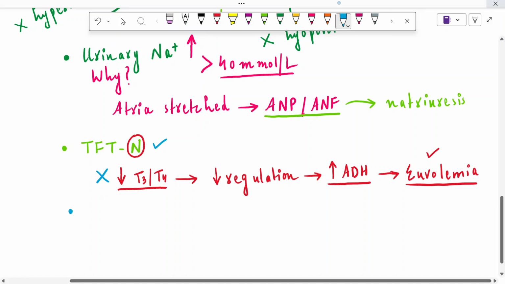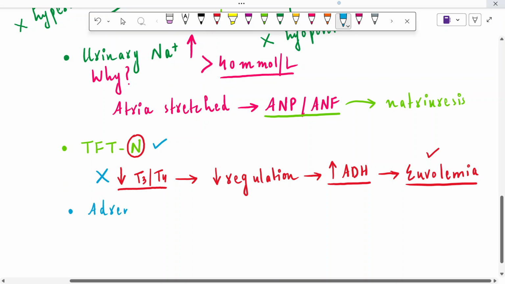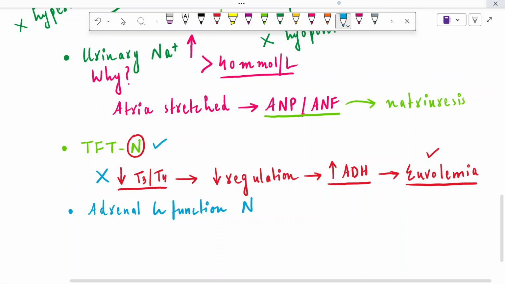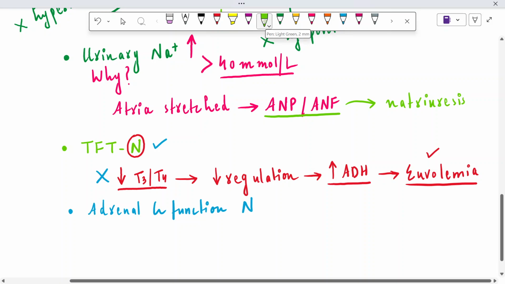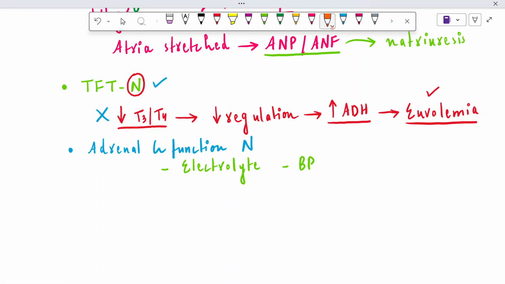The next test that should be normal is the adrenal gland function. The adrenal gland function should also be normal in case of SIADH, right? And how do we know whether the adrenal gland is functioning properly or not? We can check the electrolyte balance. And the second thing, we can check the blood pressure of a patient, and then we can know whether her or his adrenal glands are functioning properly or not.